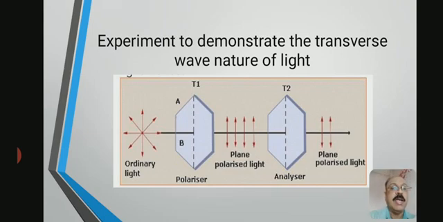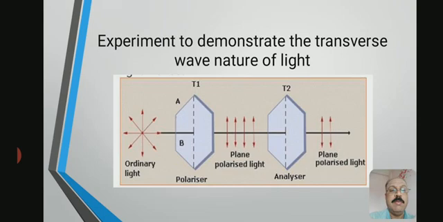They are held parallel to each other. Light is passed through the tourmaline crystal T1, and the light from T1 is incident on another crystal, T2. Then the light coming out from crystal T2 is observed.